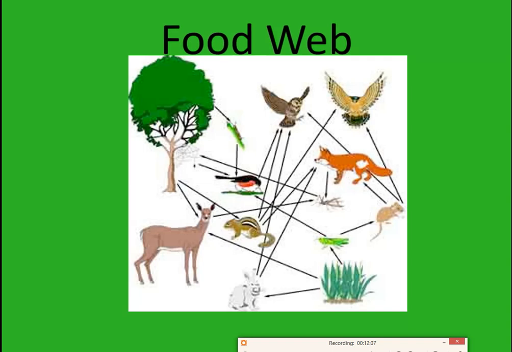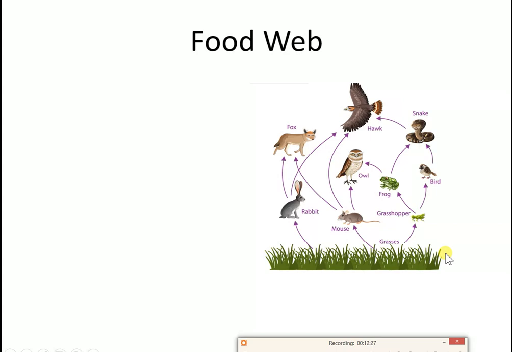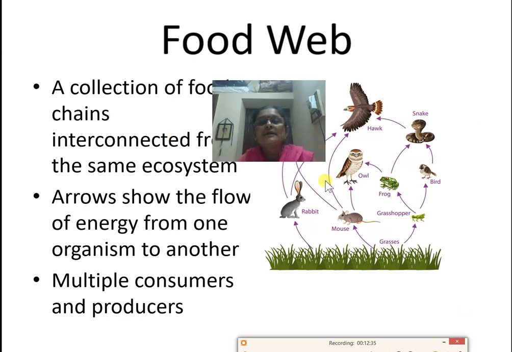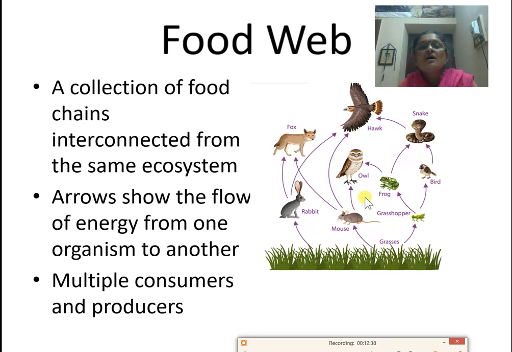Then the food web. A food web is several interconnected food chains. A food web is similar to a food chain, but the food web is comparatively larger than a food chain. All the other food chains are interconnected. That is called the food web. See here, a collection of food chains, that is called the food web. Two or more food chains are interconnected here.